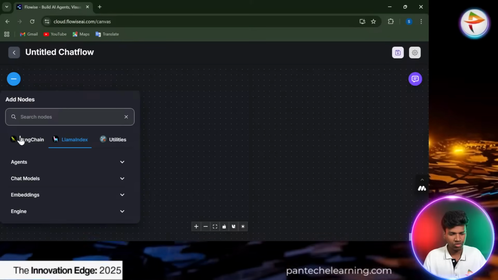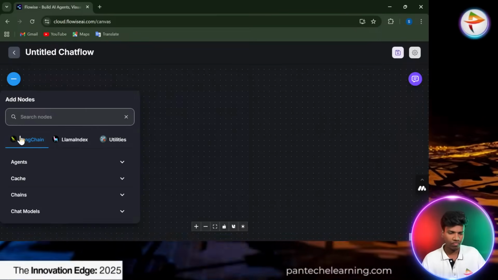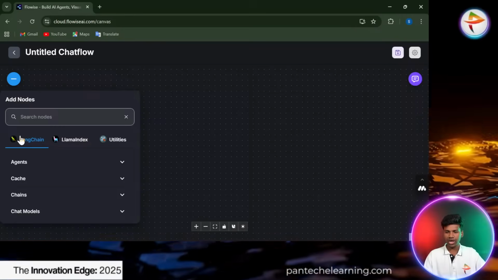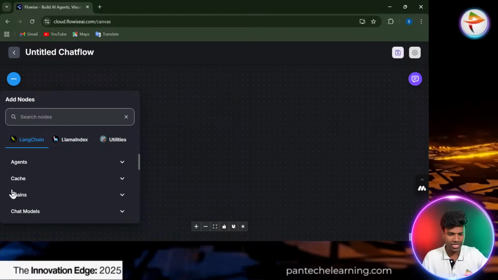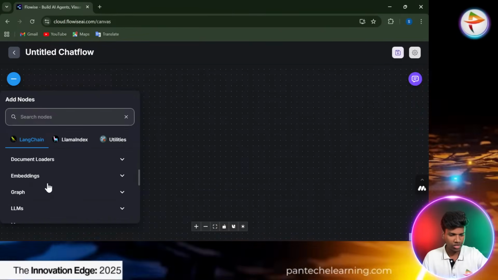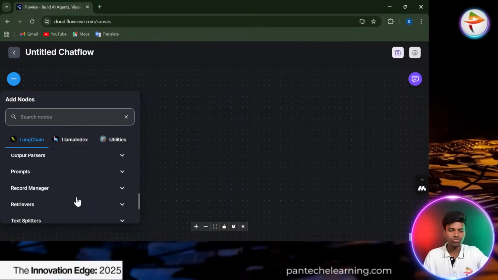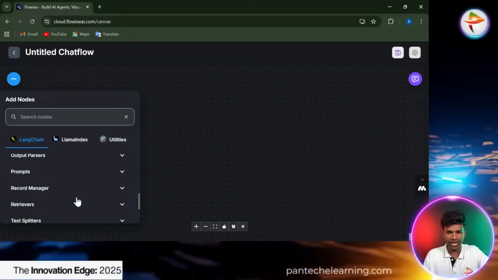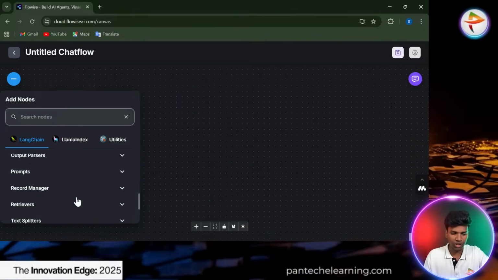Okay. So you're familiar with LangChain, it's an open source one, right? That's why now we also try to create with LangChain. Okay. So now multiple things are there: agents, cache, chains, chat models, document loaders, then embeddings, graph, LLM, memory, moderation, prompts. So how we create it depends on our focus concept, and tool-wise we have to select the particular one.